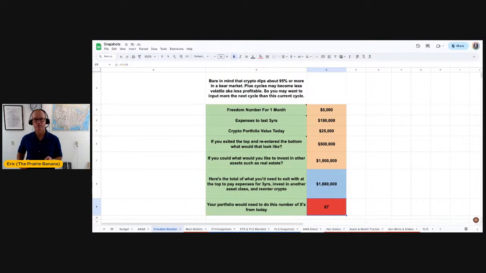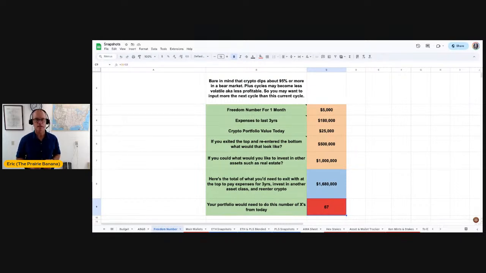Now, I want to preface this that we know that we are in a highly volatile asset class, crypto. It dips 95% in bear markets and we don't know what it does in bull markets. Right now, we're at the very bottom of a dip. We're hopeful that we're going to do a number of X's from here, but we don't know. We're also hopeful that we'll have a 12 to 18, 24 month bull cycle. We don't know how long the next bear cycle is going to be. So with a couple of those things in mind, that's how I built this spreadsheet.